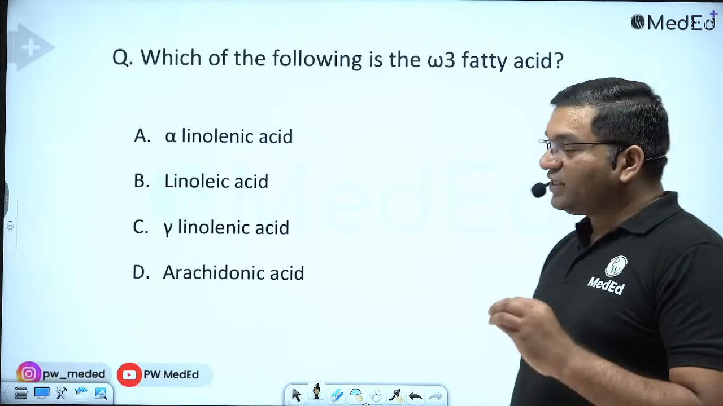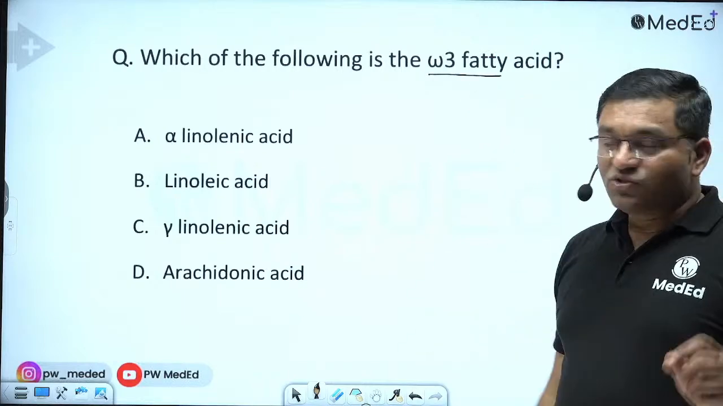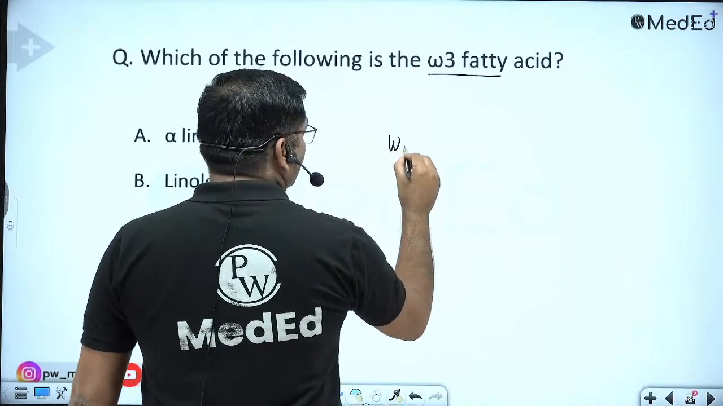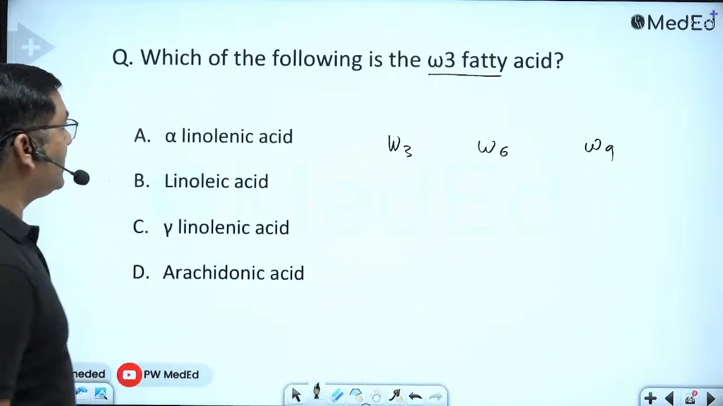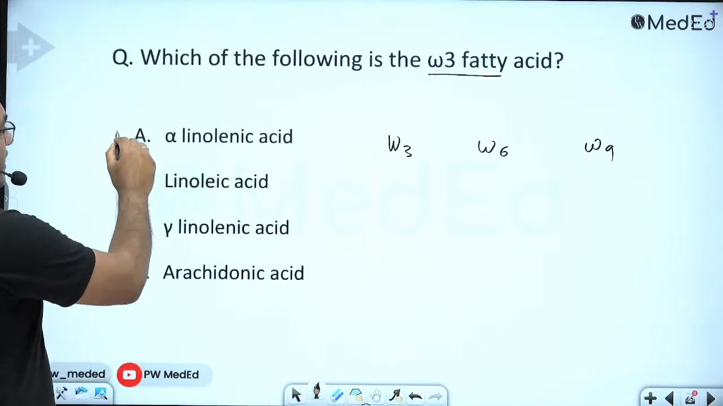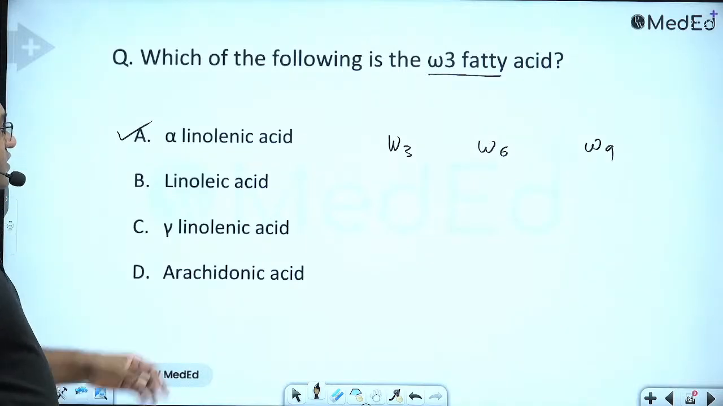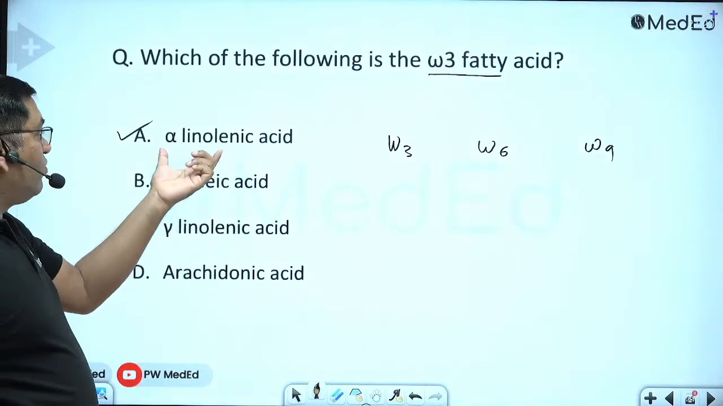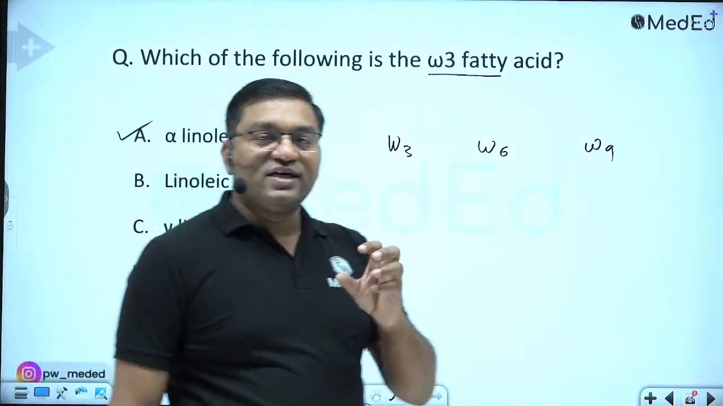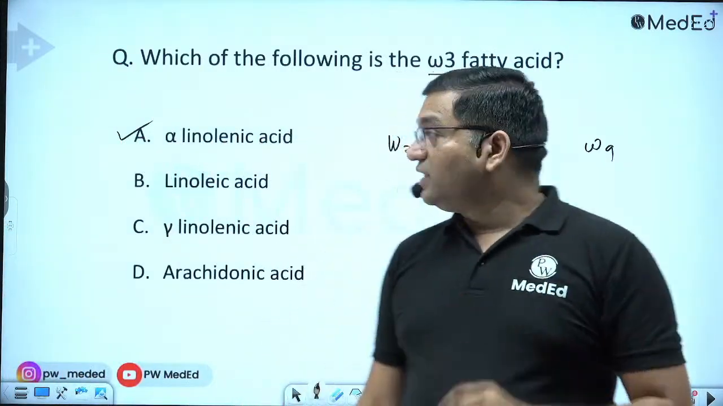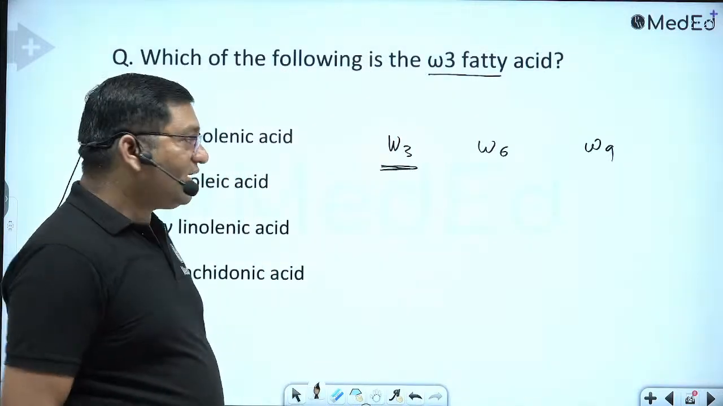Now the next question: which of the following is the omega-3 fatty acid? Remember, there are omega-3, omega-6 and omega-9 series. So here the answer is alpha-linolenic acid. Alpha-linolenic acid is the omega-3 fatty acid. Omega-3 fatty acids include alpha-linolenic acid, then timnodonic acid and cervonic acid, that is DHA. DHA is required for the development of brain and retina.